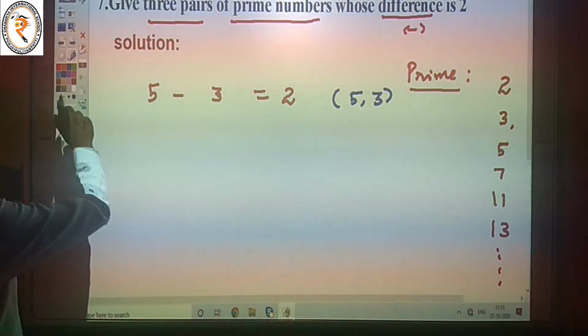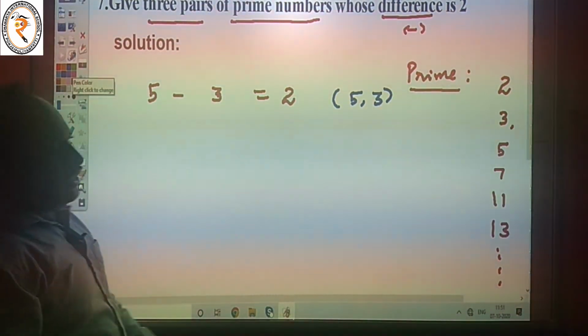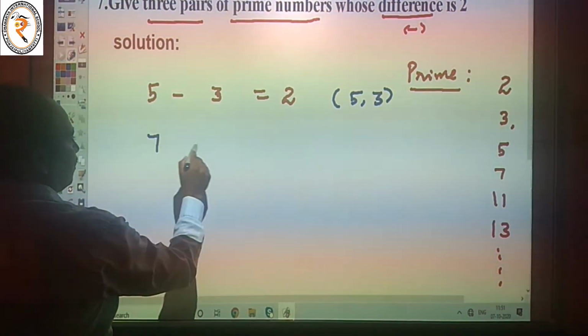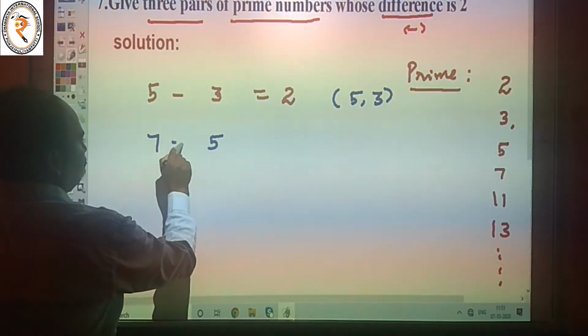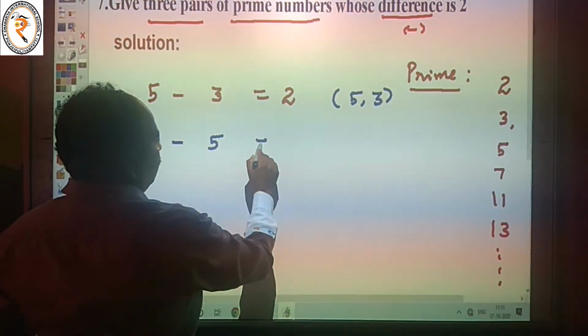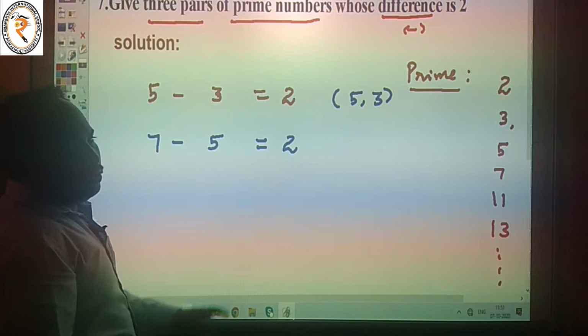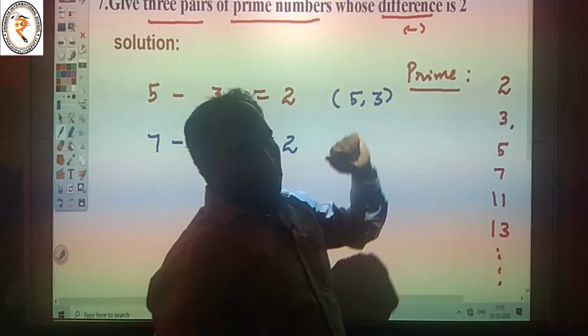The next one, take 7 and 5. 7 minus 5 is equal to 2, because the difference is 2.